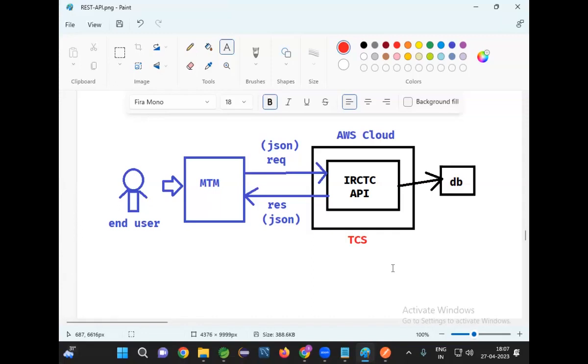Now, you people are from the IBM company. You are developing the Make My Trip application. So now your application is a consumer application. My application is a provider application. Now assume that you all are from the Make My Trip development team, and I am from the IRCTC development team.